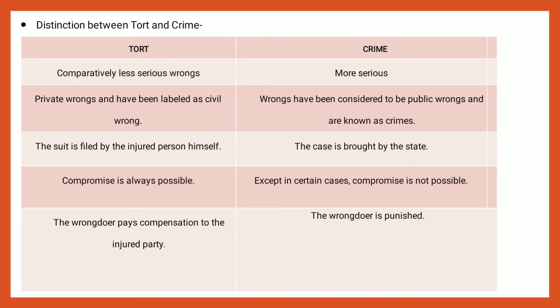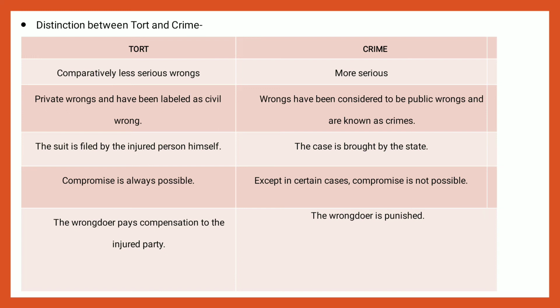In tort, the wrongdoer is liable to pay compensation to the injured party. In crime, the wrongdoer is generally punished. Sometimes a fine is imposed, and sometimes imprisonment is also allowed. The purpose of awarding compensation to the injured party is to make good the loss suffered by him.